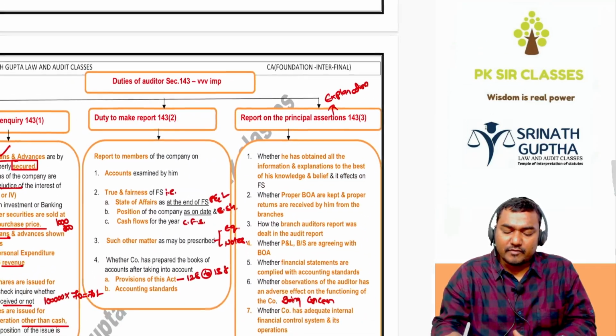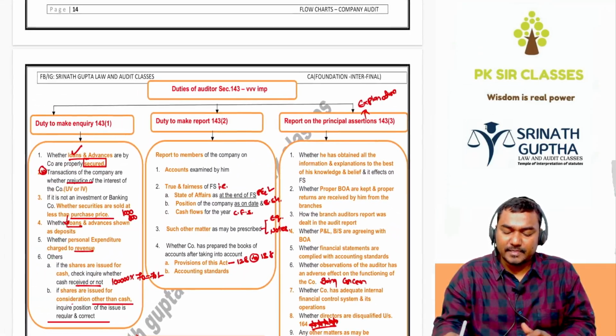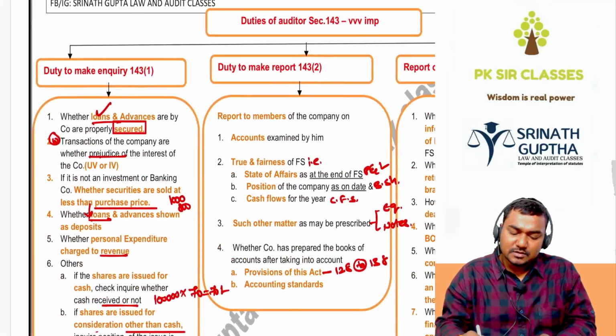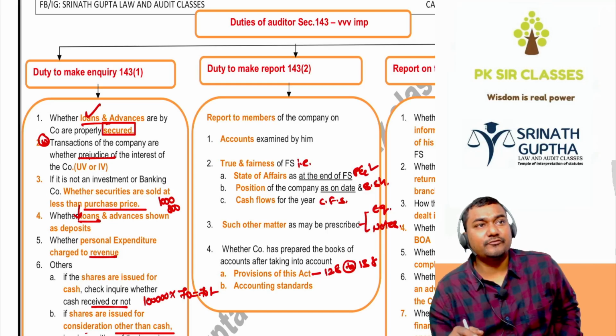Next, Section 143(1), (2), (3), beta. This comes in the exam sometimes, it is asked directly. So under Section 143, he has a few duties.